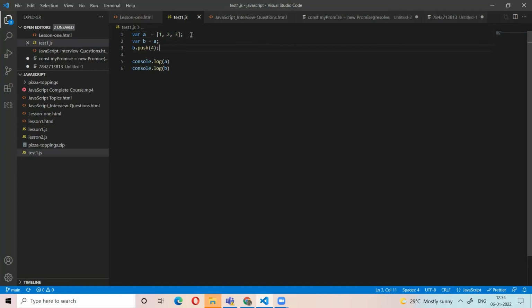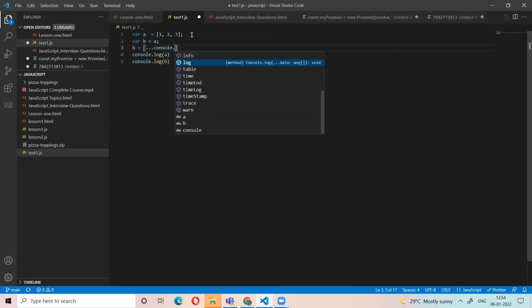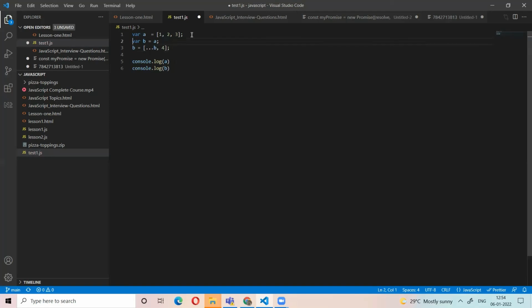So instead of that, if you use the spread operator, we can add new values and reset. If you use it like this, here we are using the spread operator for adding a new element to the array.